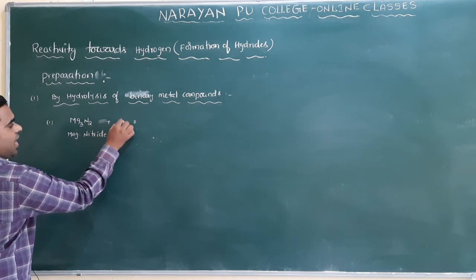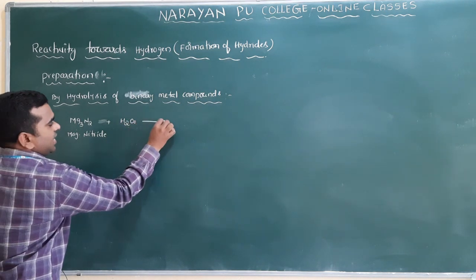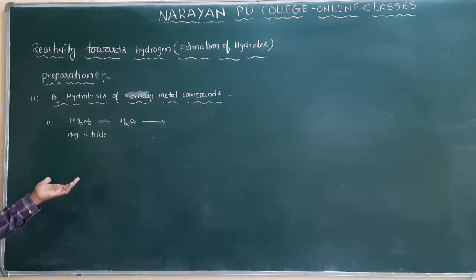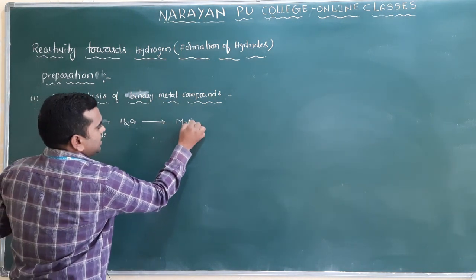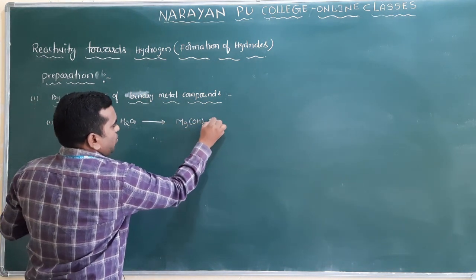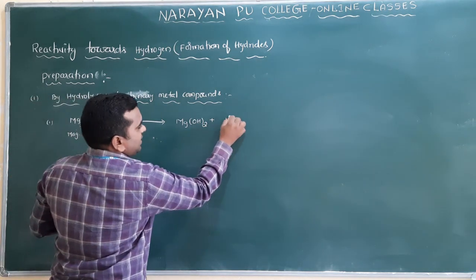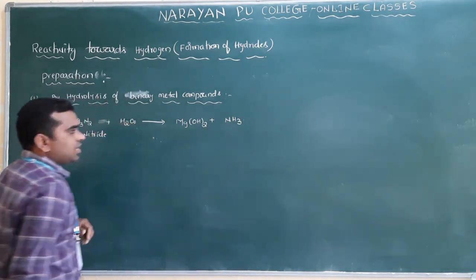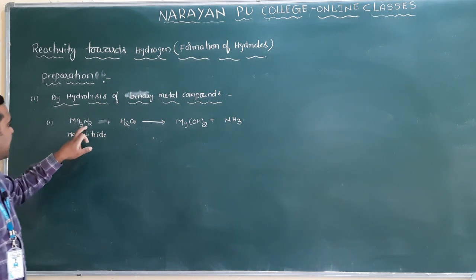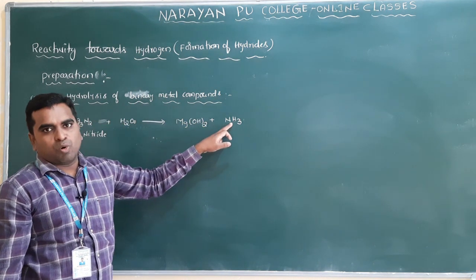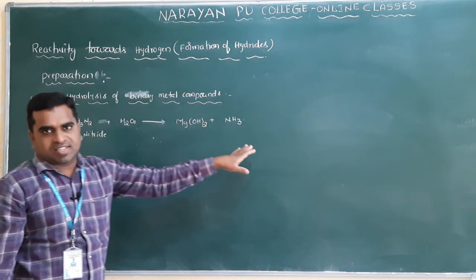When it is hydrolyzed with water, or you can do it with dilute acids also, you will get Mg(OH)2 plus NH3. What are you getting here? Ammonia, because I have taken a nitride. If I take a phosphide, then I will get phosphine.